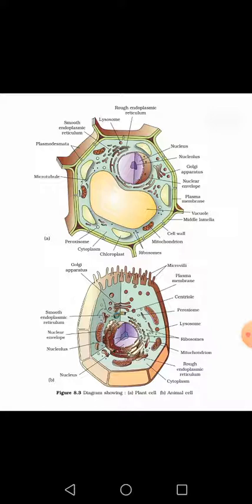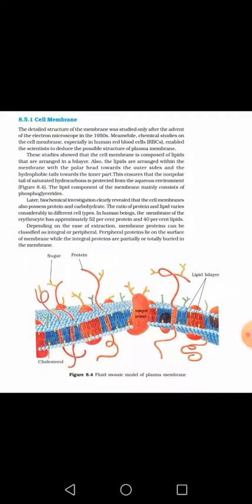Is it clear? Here in this slide you are observing two pictures, one of a plant cell and one of an animal cell, and with the help of these two figures we can find out the differences between animal cells and plant cells. I'm not going into detail right now; we will discuss it later. Initially I am going to tell you the main three functional regions. As I mentioned earlier, the first functional region of the cell is called the cell membrane or plasma membrane. The second functional region is called cytosol or cytoplasm, and the third one is the nucleus. So initially I am talking about the cell membrane.